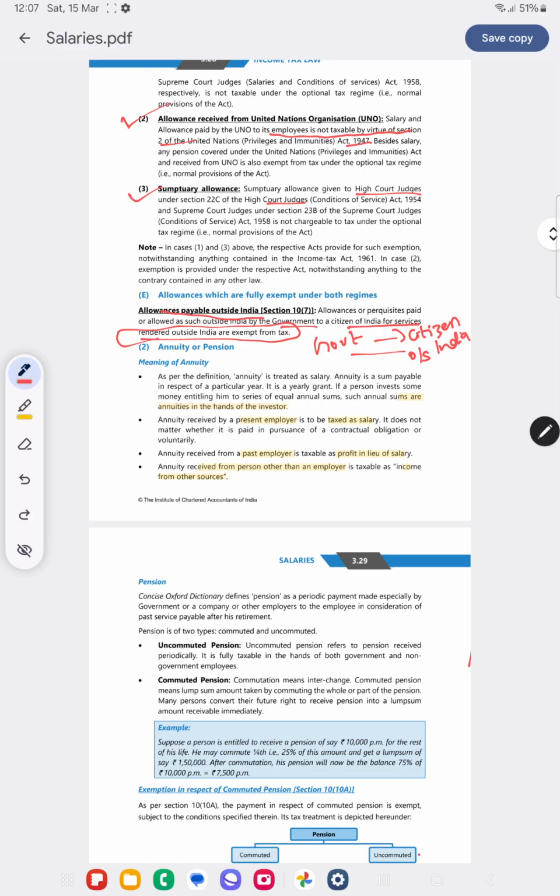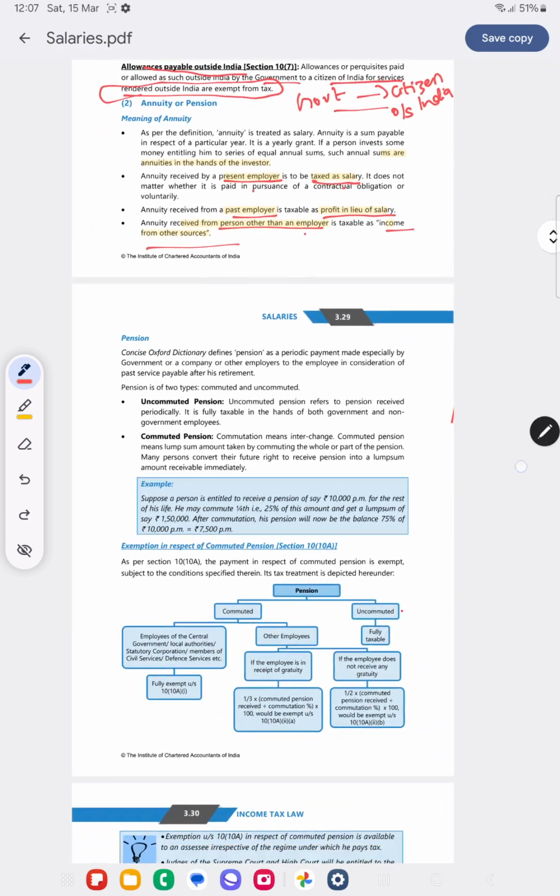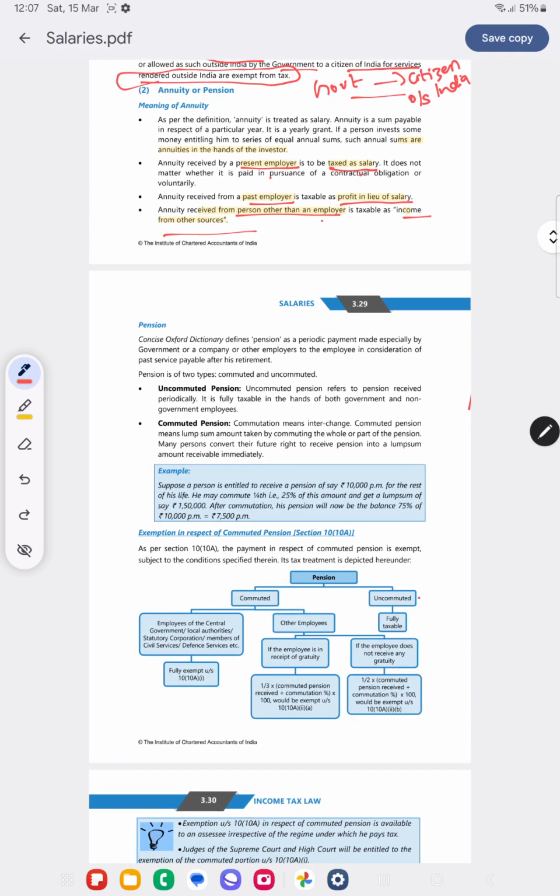Now, what happens in the case of annuity? If it is received from the present employer, tax as salary; from a past employer, tax as profit in lieu of salary; from a person other than an employer, tax as income from other sources. Present employer: salary. Past employer: profit in lieu of salary. Other than employer: income from other sources. Now, what is pension? Pension can be of two types: uncommuted pension or commuted pension. Uncommuted pension means you are receiving monthly pension. You are not taking a lump sum amount, but you are receiving monthly pension.